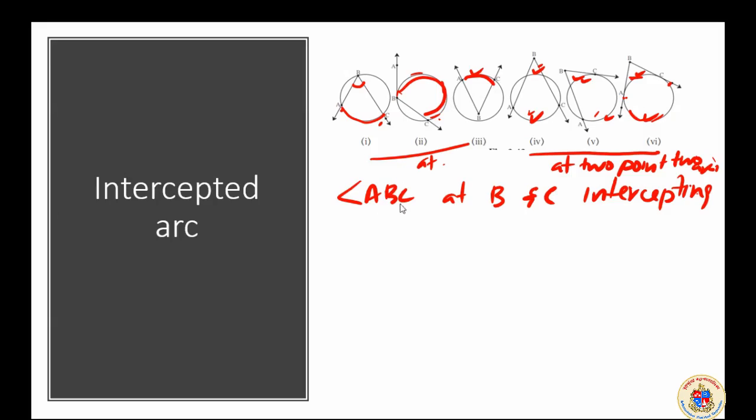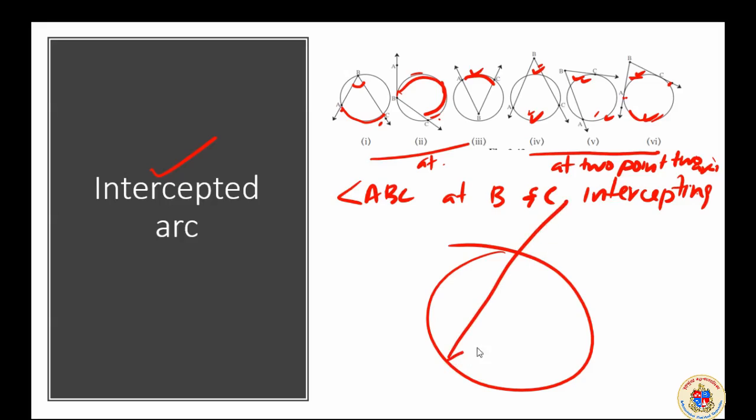So that way we should have an idea about the concept of intercepted arc, where there will be a rough drawing of a circle with an angle within it, intercepting and making an arc. Sometimes it will intercept at two locations and two arcs are formed.